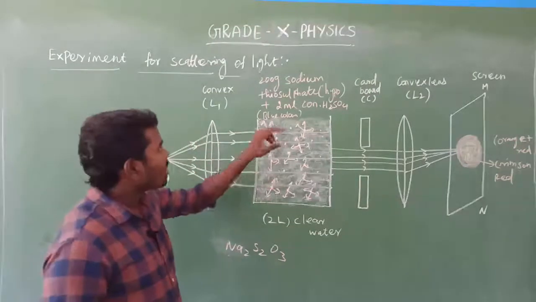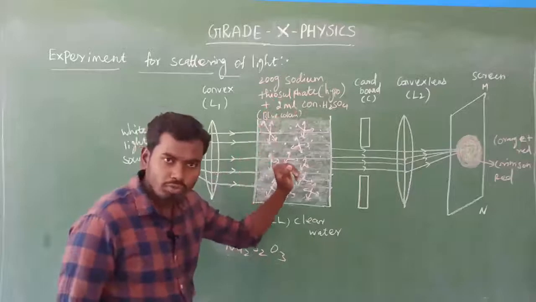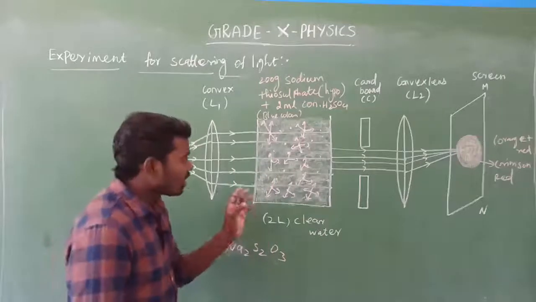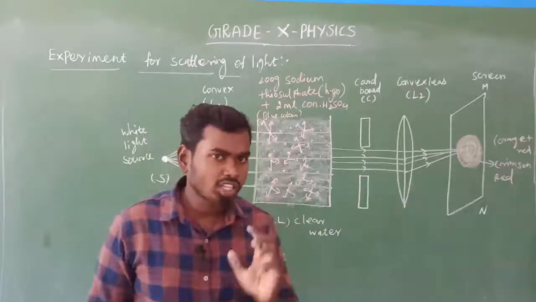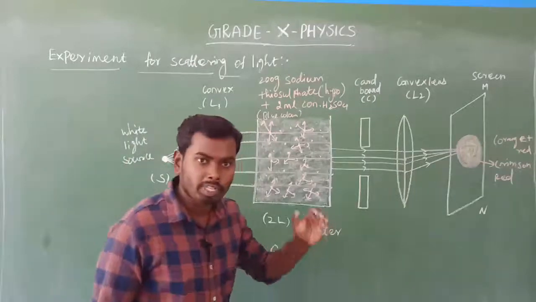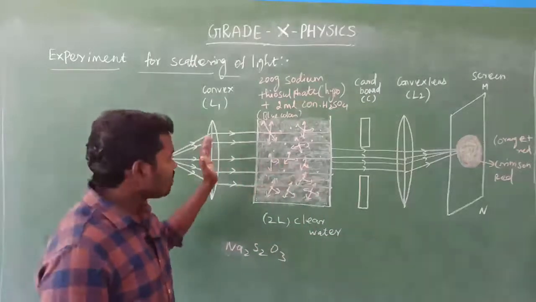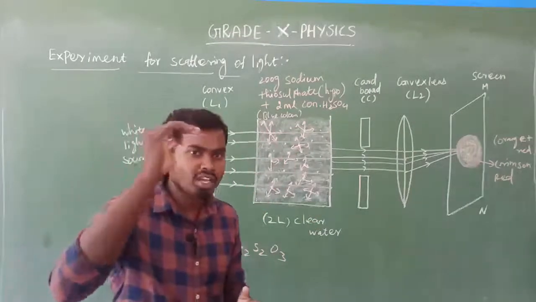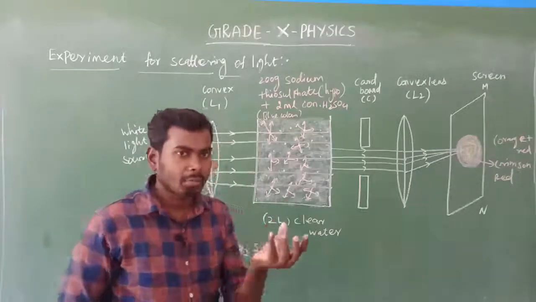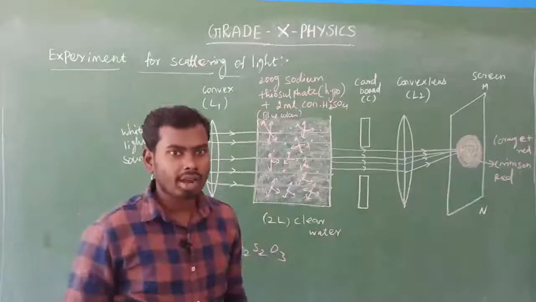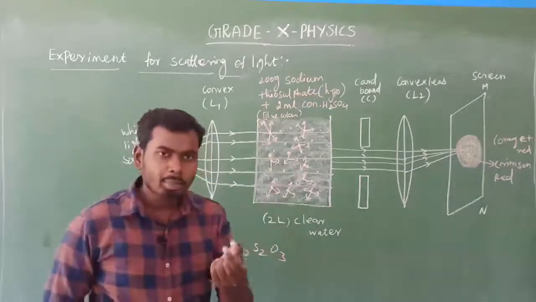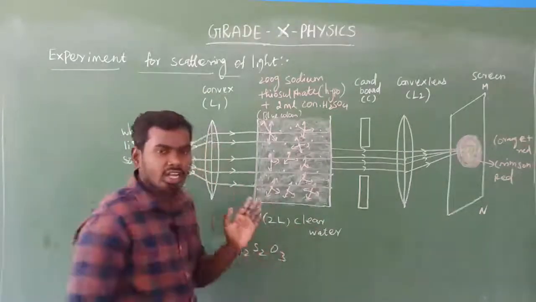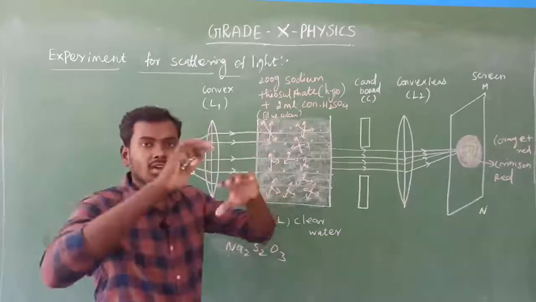Already we know that after adding 200 grams of sodium thiosulfate and 1 to 2 ml of sulfuric acid, fine microscopic sulfur particles are precipitating in the solution. Am I right? Yes. When we allow the parallel beam of light rays into that solution, what will happen? The parallel beam of light rays falls on the microscopic sulfur particles present in the solution, and light gets scattered in all directions. Am I right? Because the sulfur particle size is bigger than the water particle, there will be scattering. Due to which, first the shorter wavelength visible spectrum gets scattered in all directions.